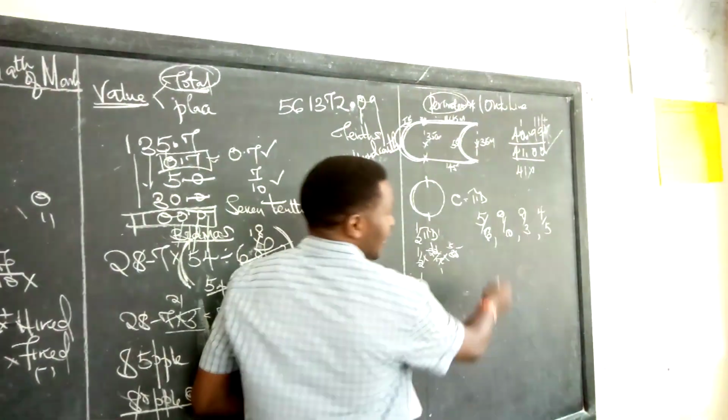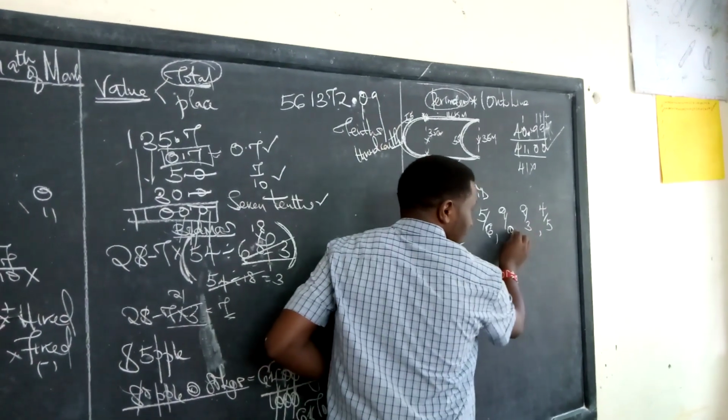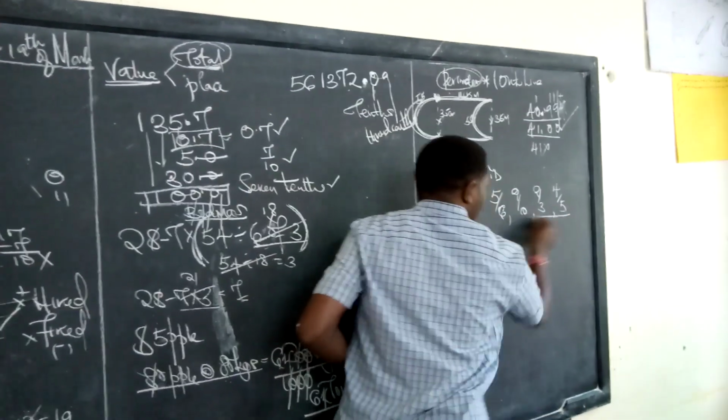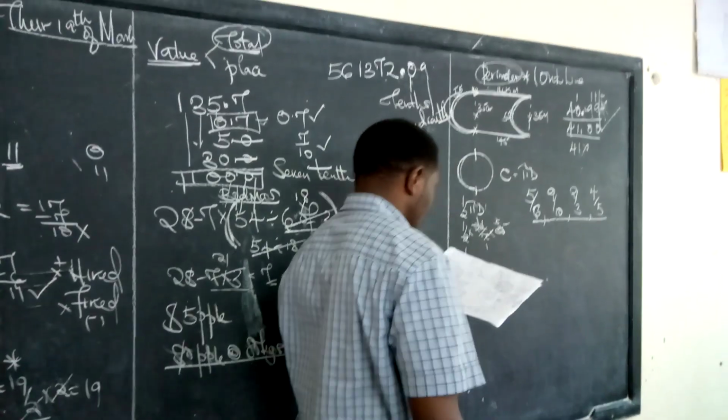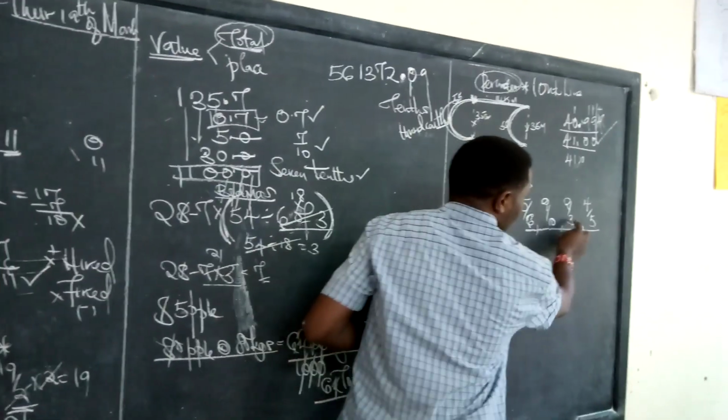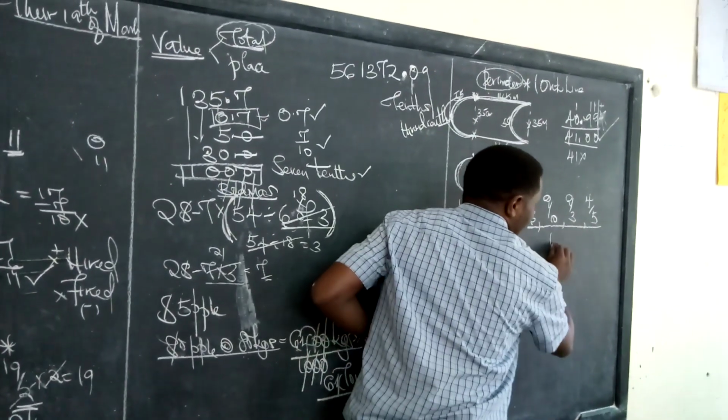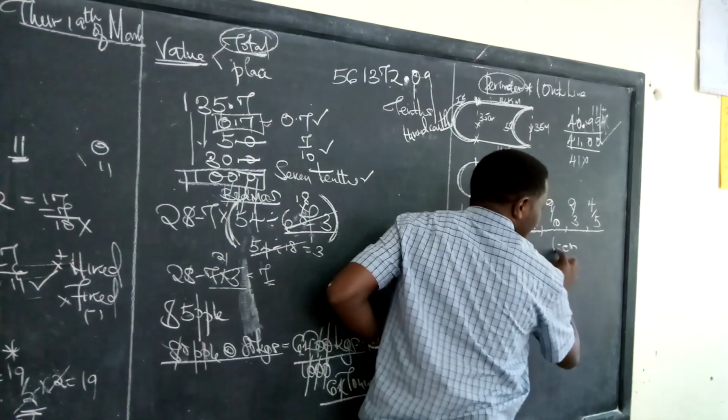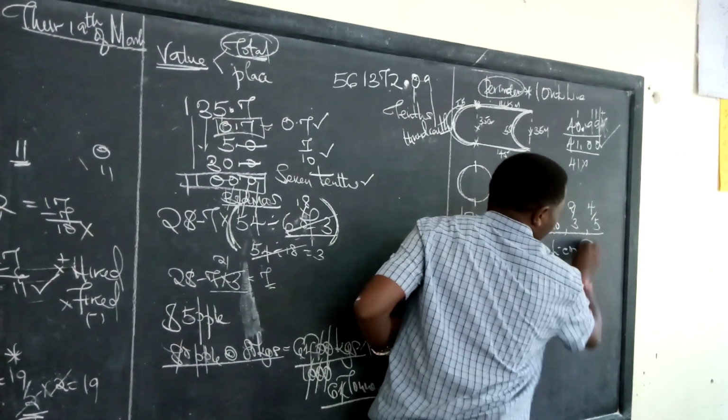As always, get the LCM of 6, 10, 3, and 5. Very simple. The LCM, the least common multiple of these numbers, should be 30.